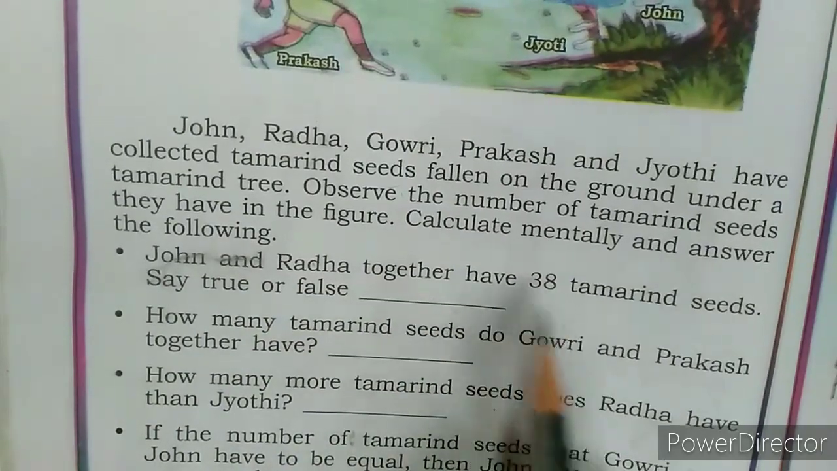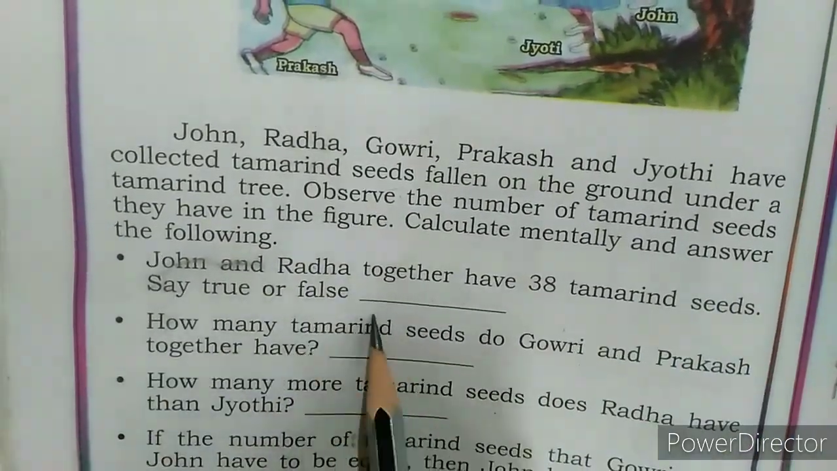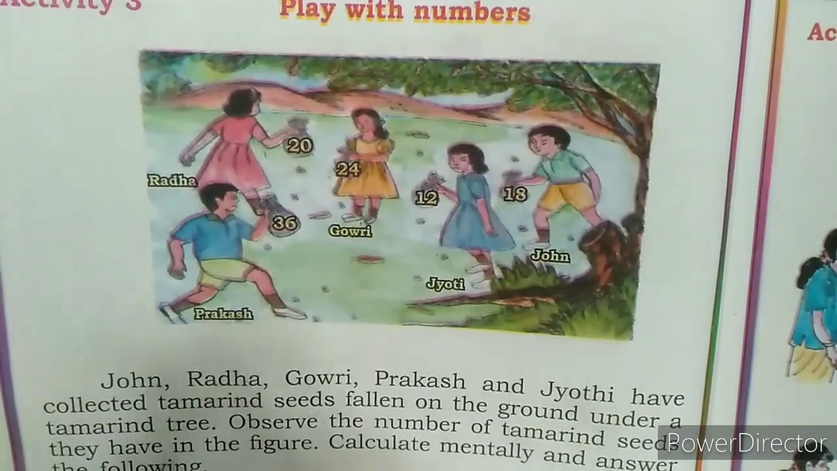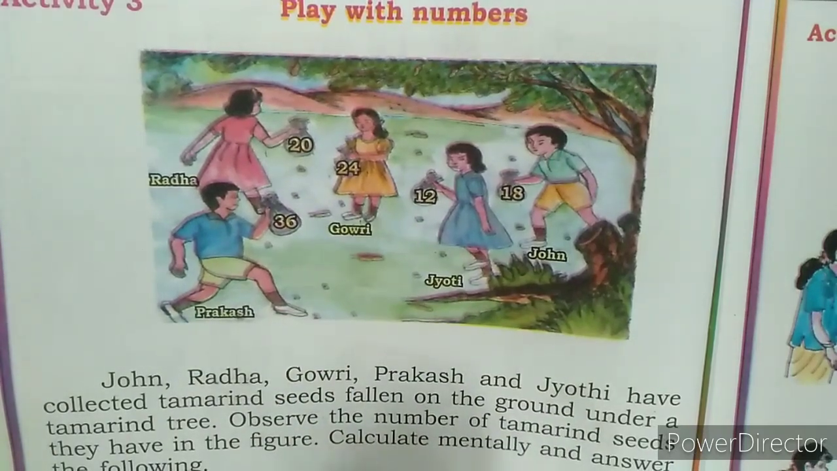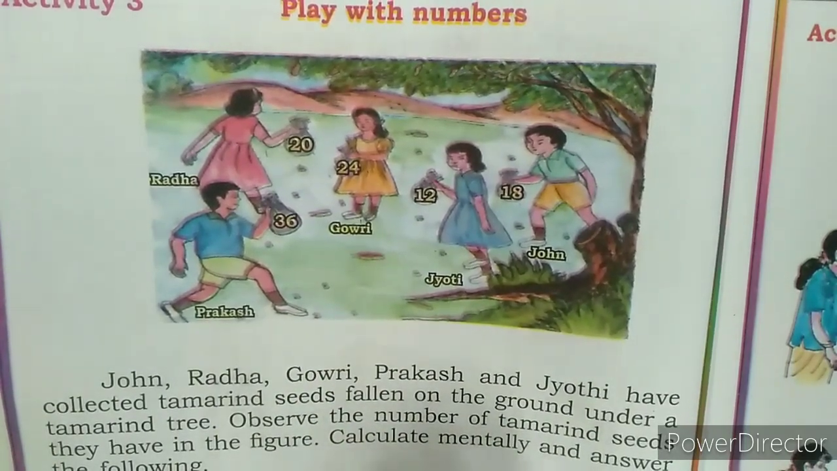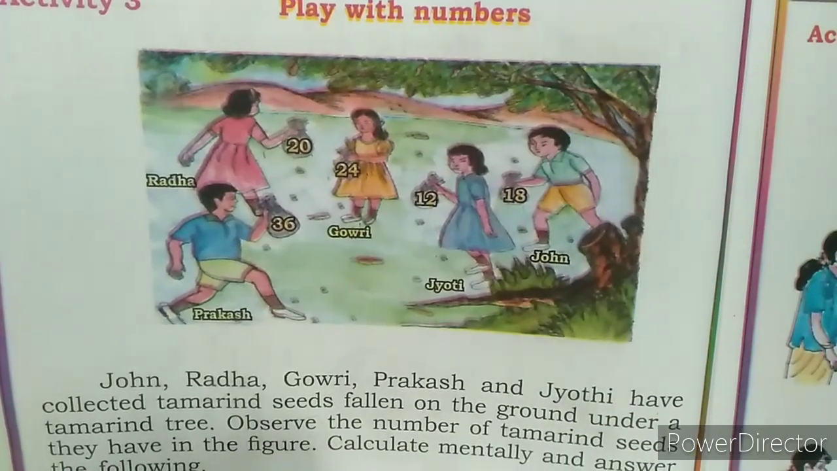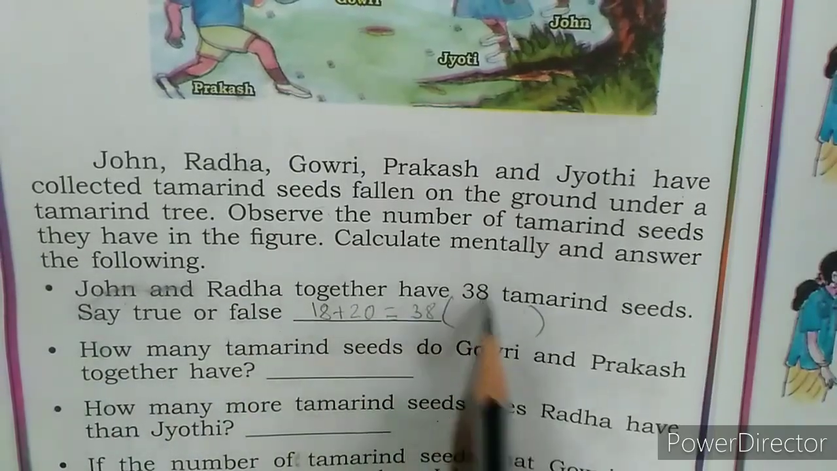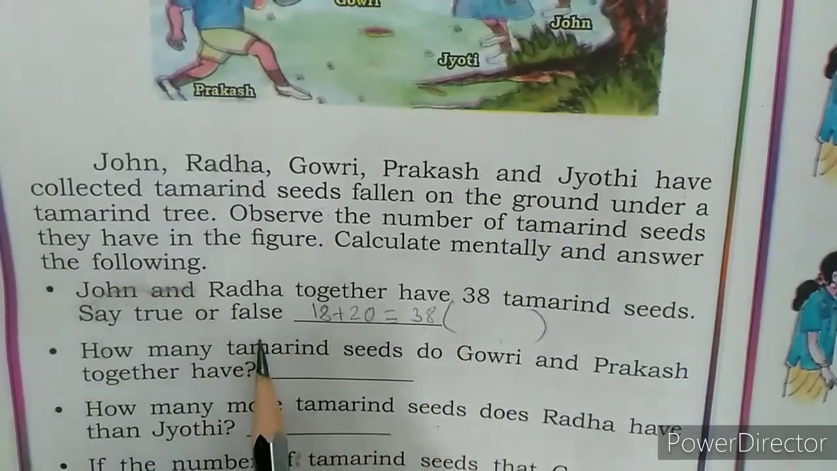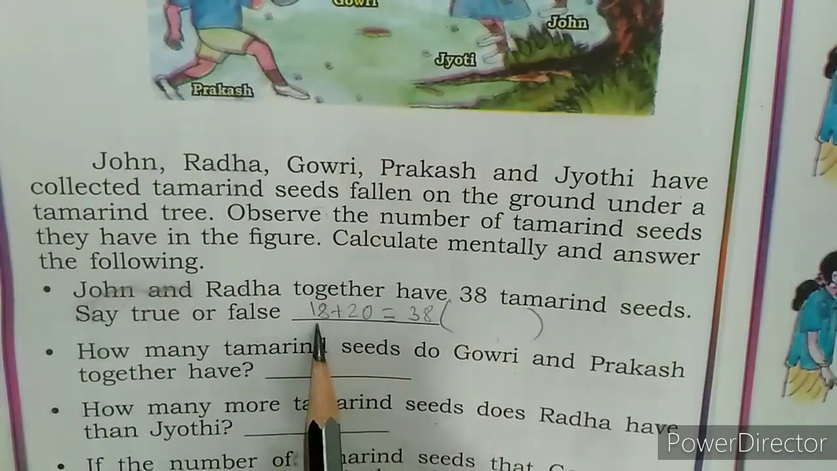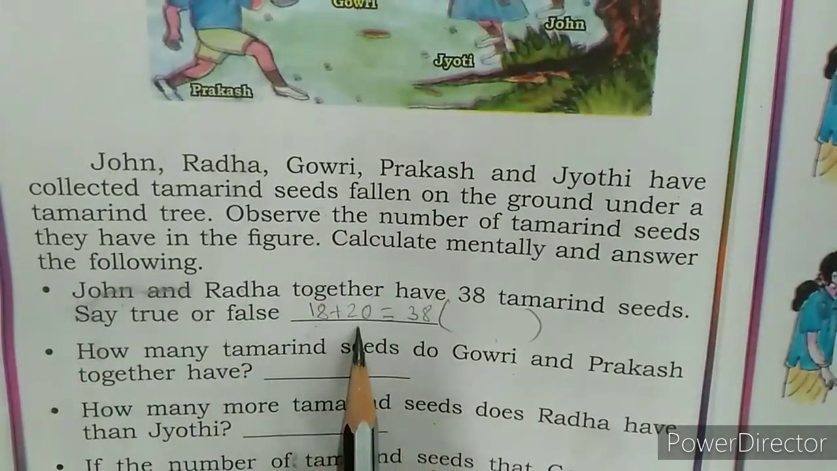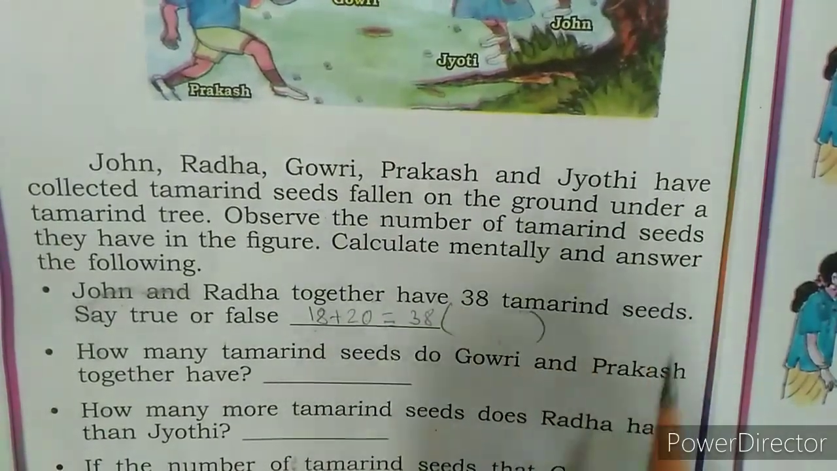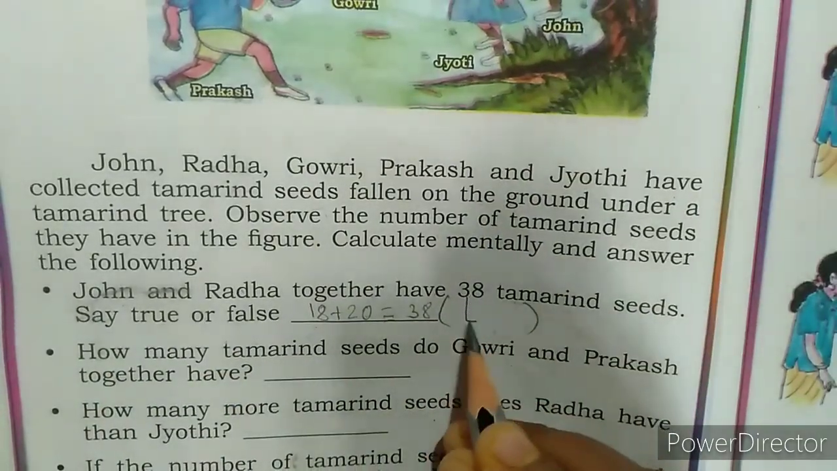John and Radha together have 38 tamarind seeds. Say true or false. Yes, children. So John how many? 18. And Radha how many? 20. Yes. 18 plus 20 is 38. Whether it's true or false? Yes, children. John and Radha together have 38 tamarind seeds. Say true or false. John has collected how much? 18. Radha has collected how much? 20. So is equal to 38. So what they have told, the sentence is true. Say true or false. It's true.